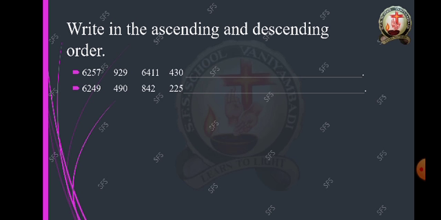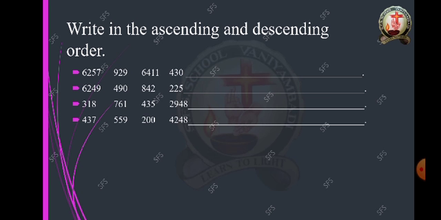The last number is 225. And next the third question is 380, 761, 435, 2948. Okay, so children, you have to write in ascending order and in descending order.